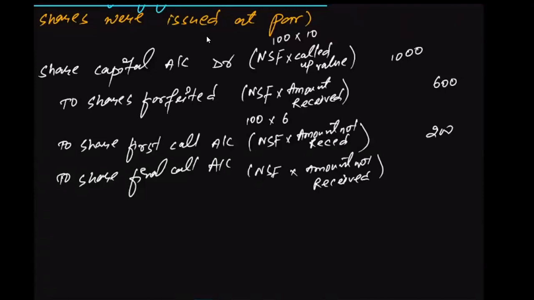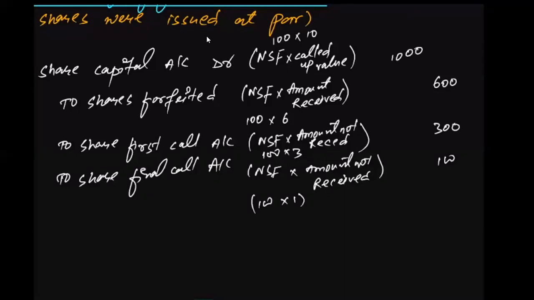Multiplying 100 into 3, we will get 300. Oh, sorry, 1. The final call was of rupees 1 only, na? So 100 into 1, that will be 100. All right. Make sure that the sum total of 6 plus 2 plus 3 should be equal to 1000. I think I'm making some mistakes somewhere. Okay. The first call was of 300. 100 into 3, this was 300.